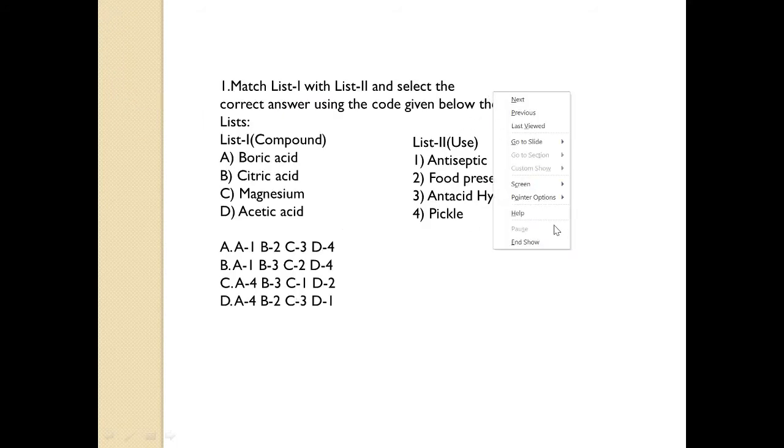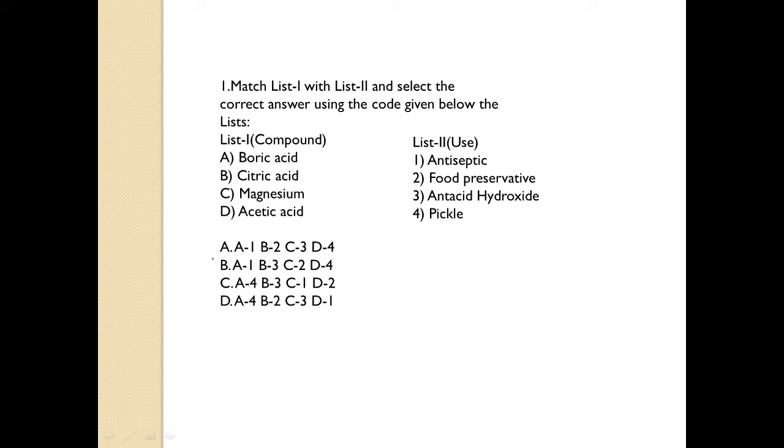So this is our first question. Match list 1 with list 2 and select the correct answer using the code given below the list. In list A there is boric acid, citric acid, magnesium, and acetic acid.